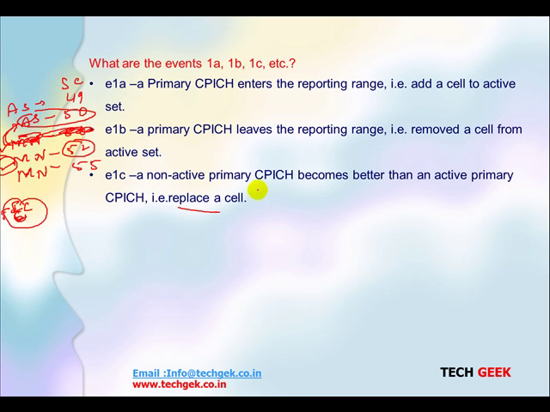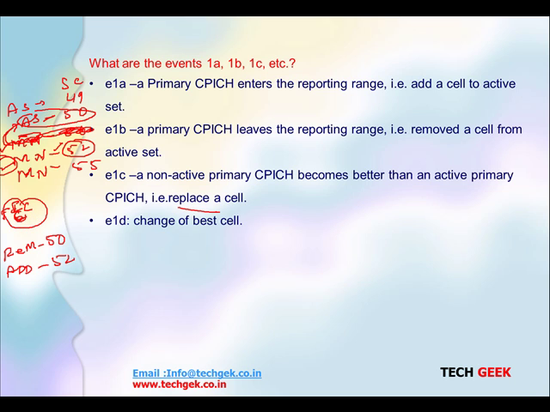So in this case, when 1C happens, we remove scrambling code 50, we add scrambling code 52. This process we call a replacement. So this non-active set is becoming better than the active set. A non-active primary CPICH becomes better than an active primary CPICH, so it replaces the cells. This is what we call the replacement process, which happens with the help of the 1C event.